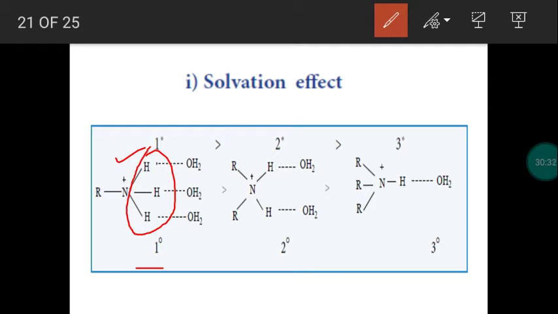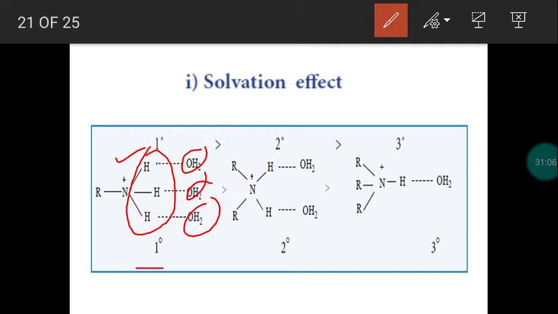Nitrogen has more electronegativity. Then this is the water molecule, H2O. In the water molecule, hydrogen has slightly positive charge, and oxygen has slightly negative charge because of electronegativity difference. Oxygen is the more electronegative atom, so oxygen has slightly negative charge, delta minus. So there is a force of attraction between the less electronegative hydrogen of the ammonium ion and the more electronegative oxygen of the water molecule.